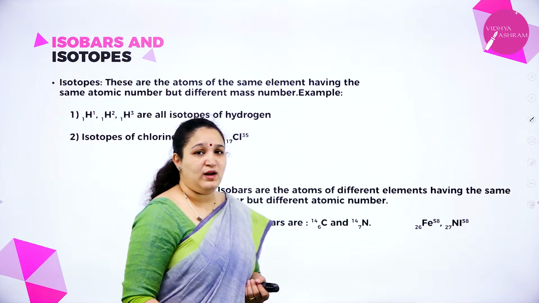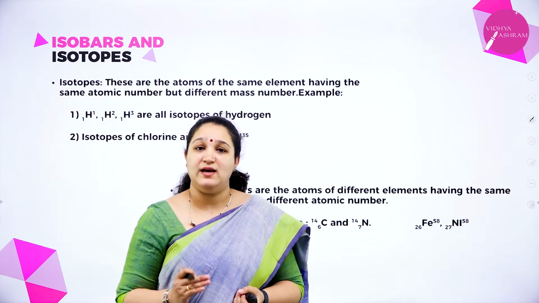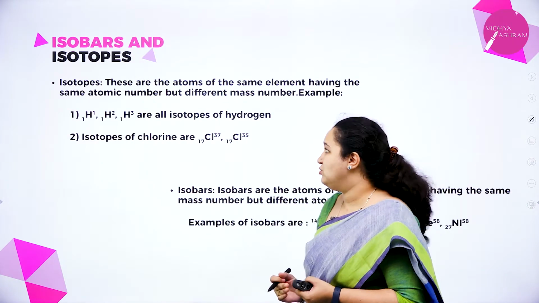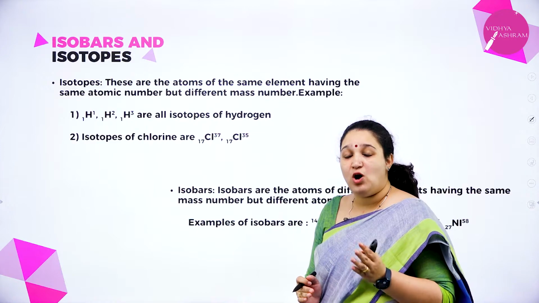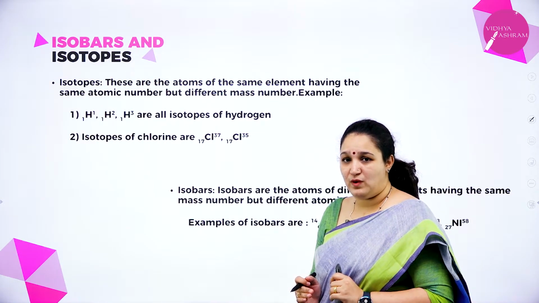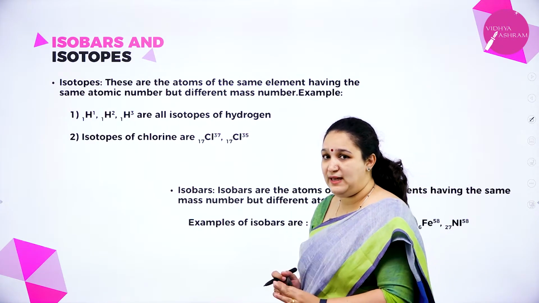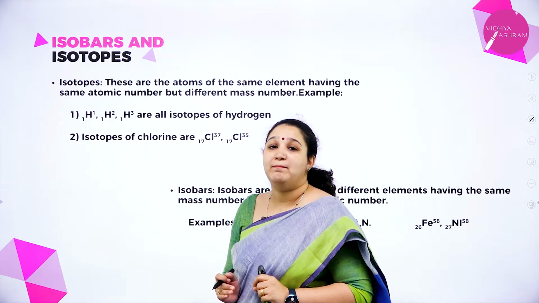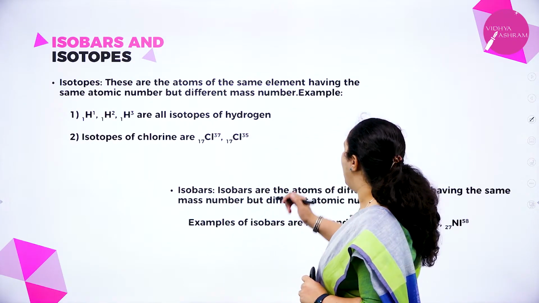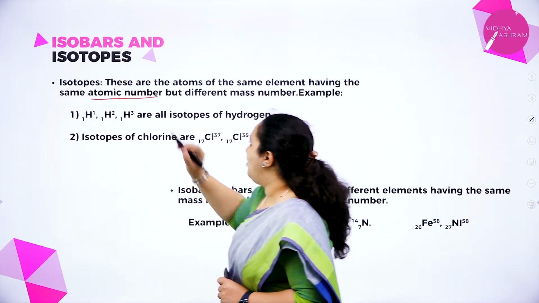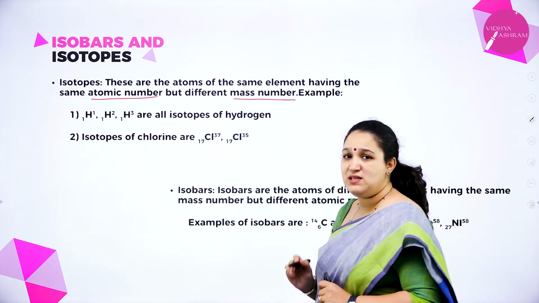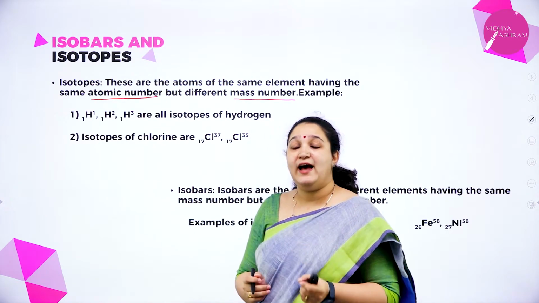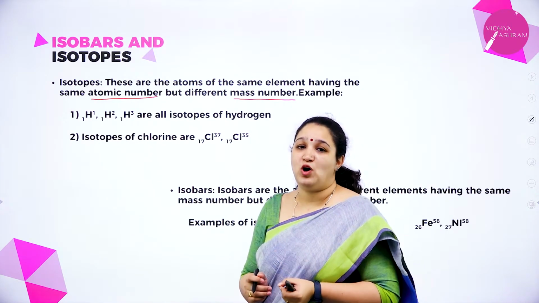Next we have what are isotopes and isobars. First, what are isotopes? Isotopes are the atoms of the same element. Atoms of the same element have the same atomic number but different mass number. Why exactly do they have a different mass number? Because they have different numbers of neutrons.